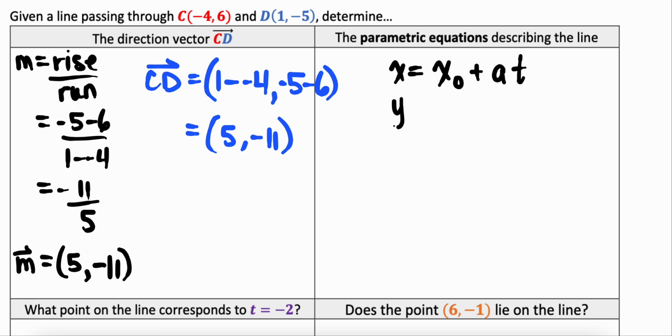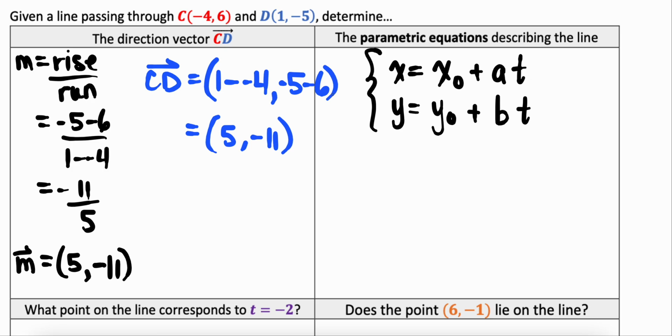And then the y component is the initial value of our y plus an arbitrary value t times the rise component of our direction vector. We often put these in a set of curly brackets to show that they are connected, and this would be the parametric equations for the line. This is like our basic y equals mx plus b, but for parametric equations.